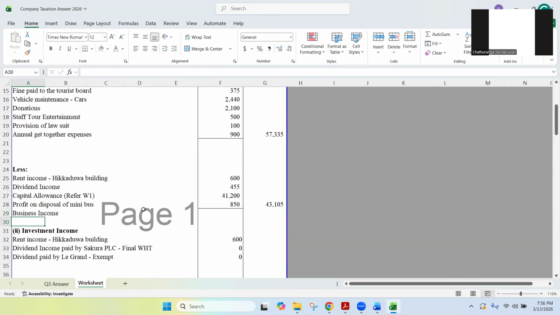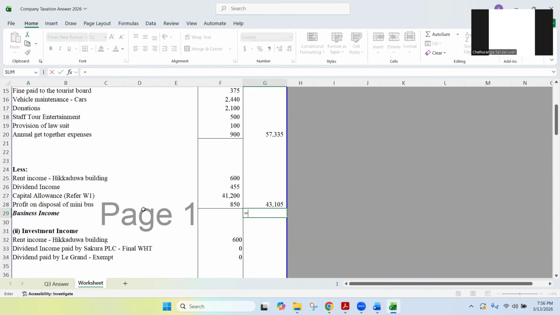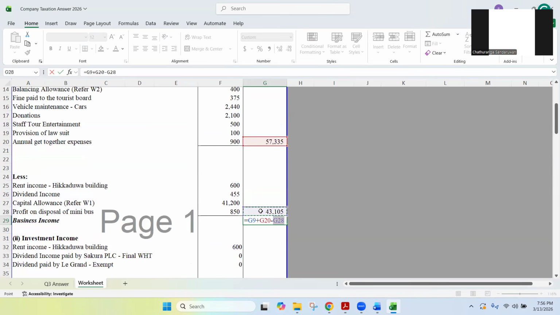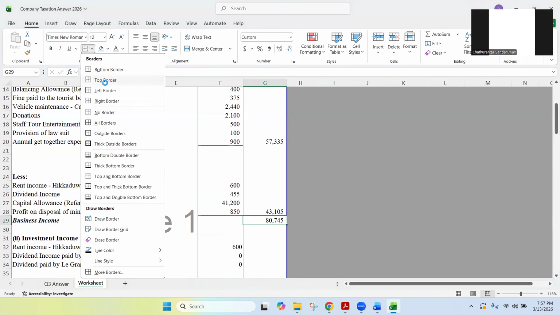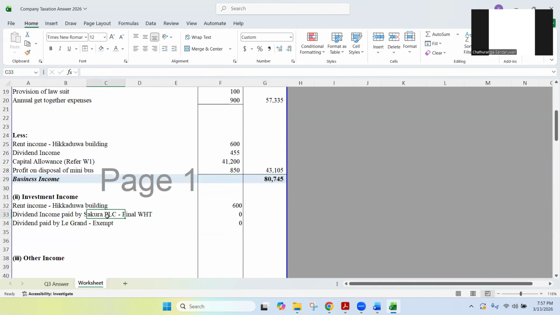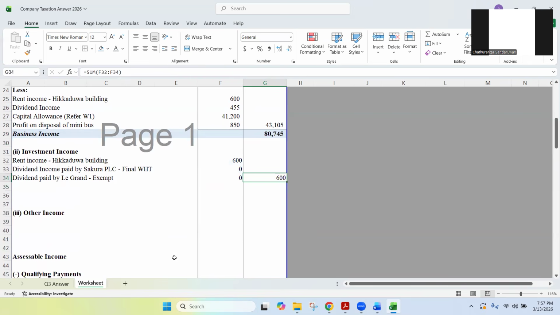That means the adjusted business income is how much? 66,515 plus 57,000 minus 43,105, 80,745. Just see whether your numbers are correct. This is the business income. And then I take the investment income total. Investment income total is 600. That's correct. There's only one line item.